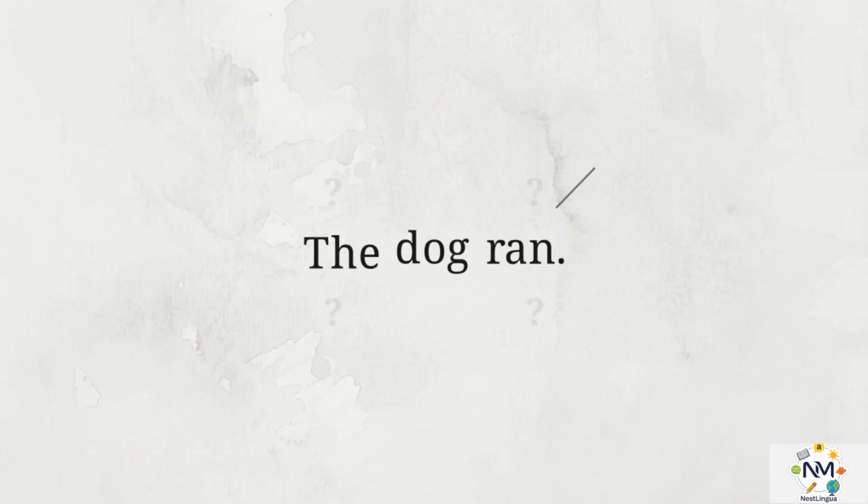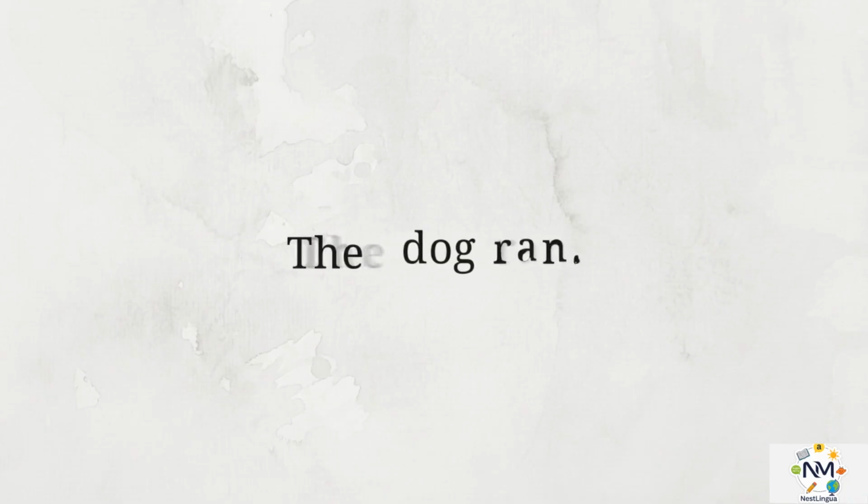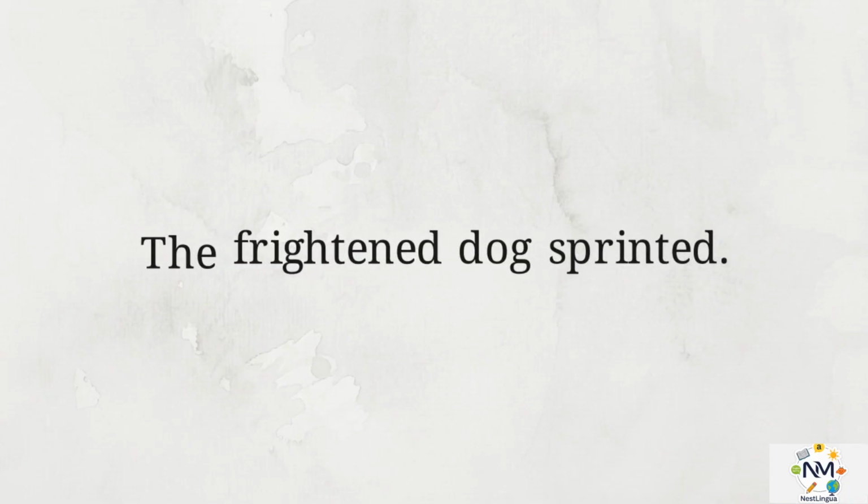Let's deconstruct a problem sentence. This diagram starts with a common baseline. The dog ran. It provides an action, but leaves the reader completely blind. Where is the dog? Why is it running? Is it playing, or did it see a ghost? Upgrading the verb and dropping in one specific adjective solves that ambiguity. We get, the frightened dog sprinted. Instantly, the reader's perception shifts from apathy to concern.